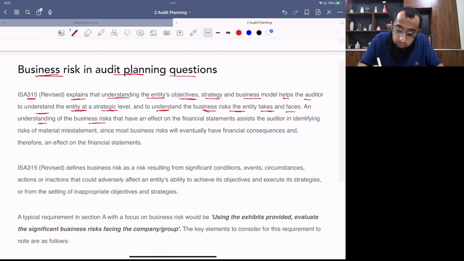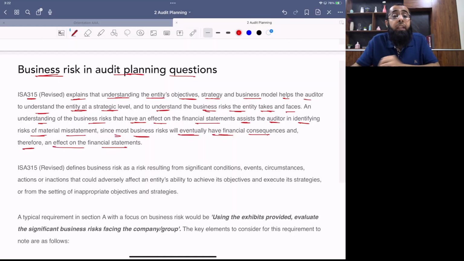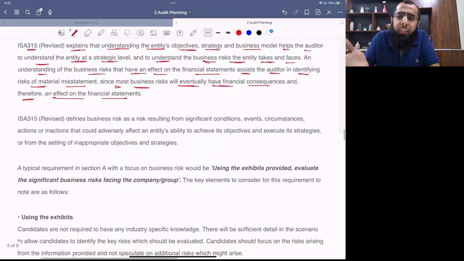An understanding of the business risk that have the effect on the financial statement assists the audit in identifying risk of material misstatement, since most business risks will eventually have financial consequences and therefore an effect on the financial statement. So see, all of the discussion which we are doing in the article, we have already covered it in the earlier part. But we are just discussing the article so you can have more confidence since you are covering an